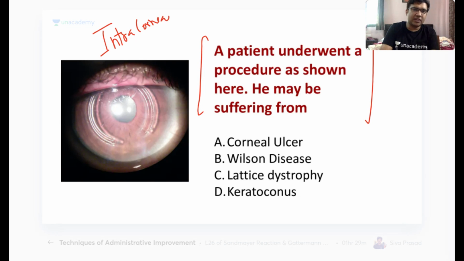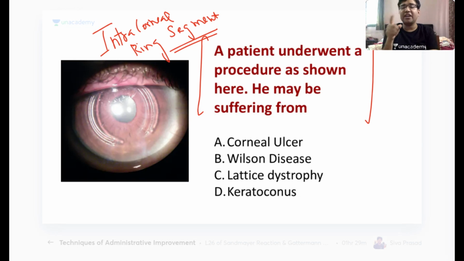One of the patients operated by my director, Dr. Sameer Sood, in my hospital, that is the intracorneal ring segments. Remember, intracorneal ring segments are very useful in patients of progressive keratoconus and high degree keratoconus. Progressive keratoconus with a refractive error, both can be simultaneously corrected by this procedure, which is called intracorneal ring segments. Okay, chalo.